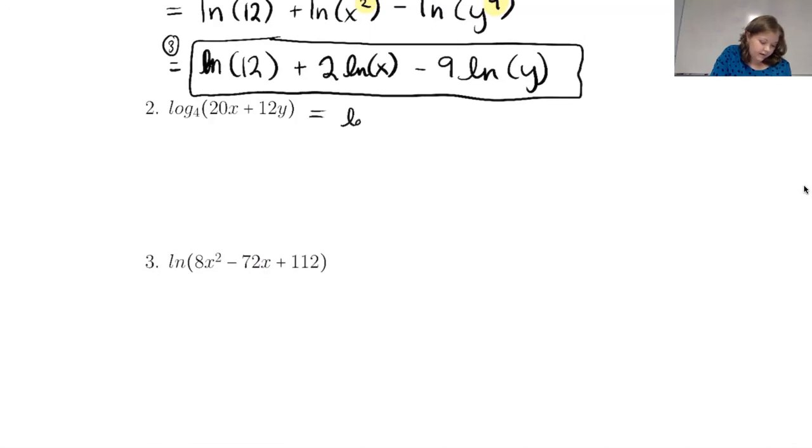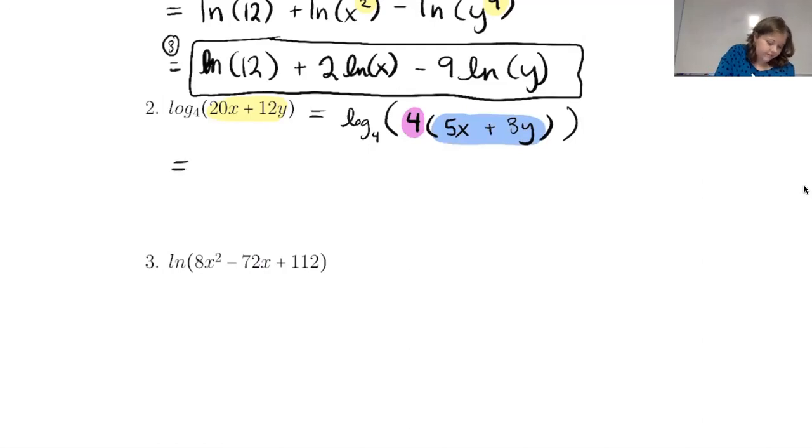So I'm going to keep log base 4 out here. And then I'm going to write 4 and basically pull it out like the opposite of distributing. So 20x divided by 4 becomes 5x, and 12y divided by 4 becomes 3y. So we pulled that 4 out, and now we have 2 things being multiplied together. We have 4 times 5x plus 3y on the inside of our logarithm.